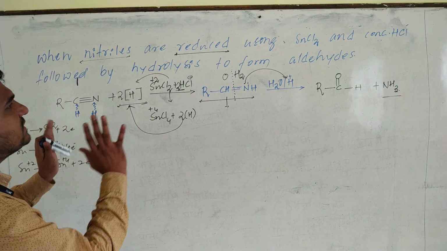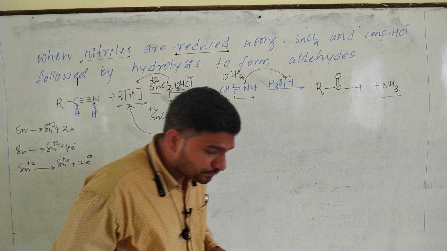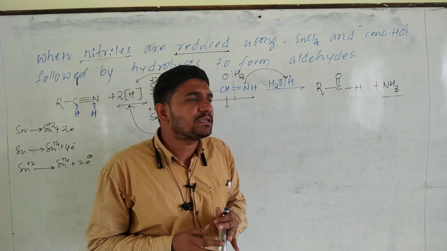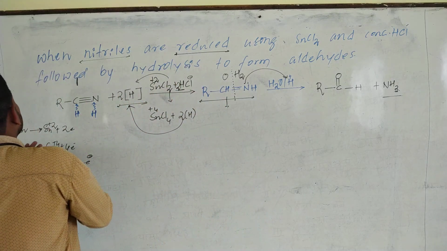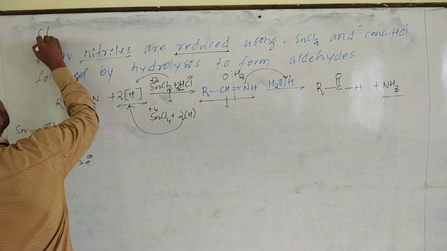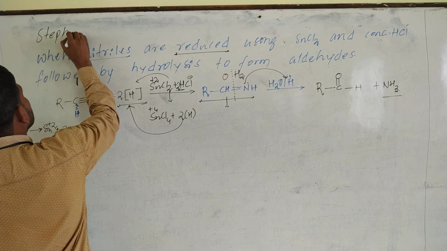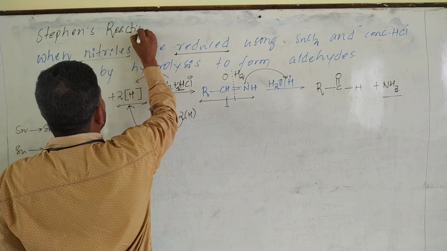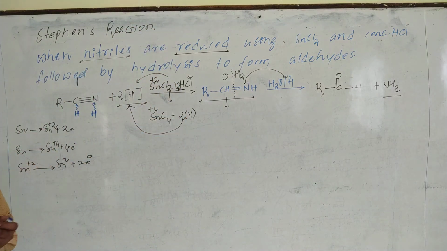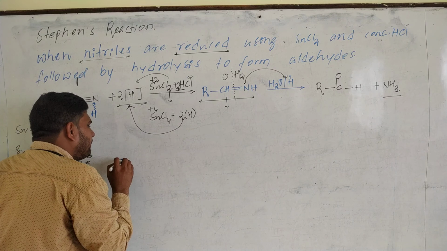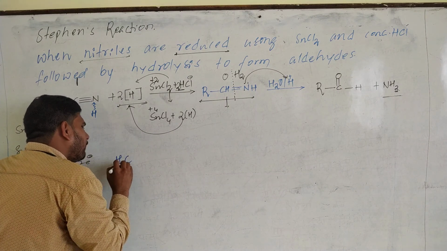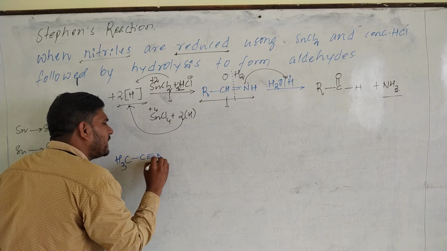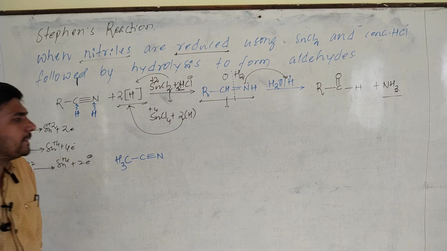This chemical reaction was proposed by the scientist Stephen, which is why it is known as Stephen's reaction. Which reaction? Stephen's reaction. I will take one example: acetonitrile, CH3CN.